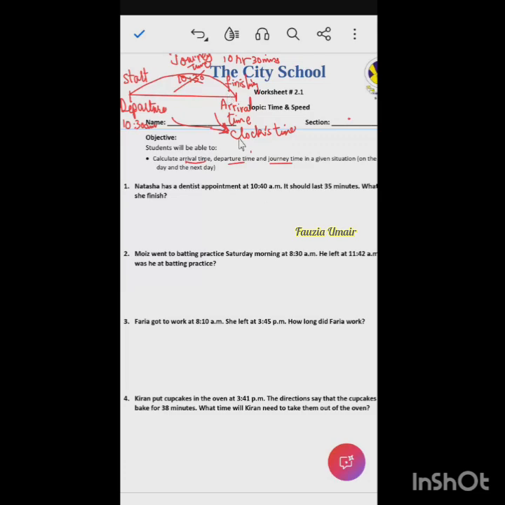You can also use these kinds of wordings, statements which you have learned in the previous classes, or you can use the exact time in a 12-hour clock or 24-hour clock. But the journey time should not be written like a time on the clock, it should be written as a duration, how much duration that journey took.